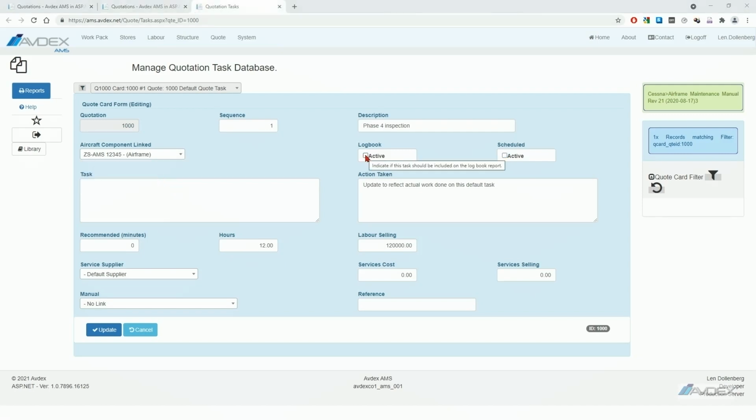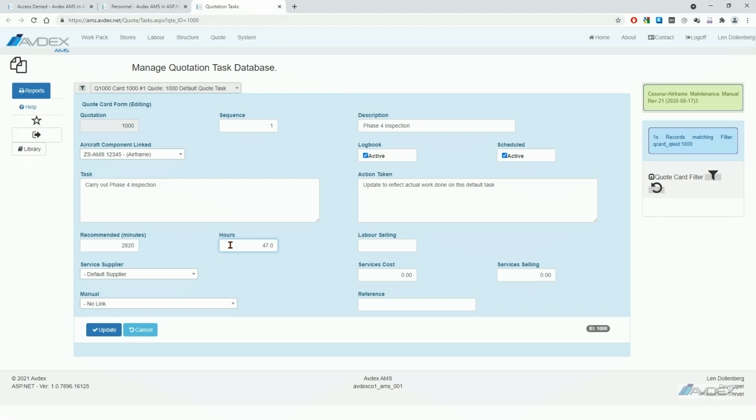Tick the logbook tick box if the task carried out requires a logbook entry. Tick the schedule tick box if the task will be a scheduled task. Insert the task instruction. The action taken will be filled in by the AME once the quote has been accepted and imported to a maintenance work pack. Enter recommended labor time in minutes. This is the target for the AME.